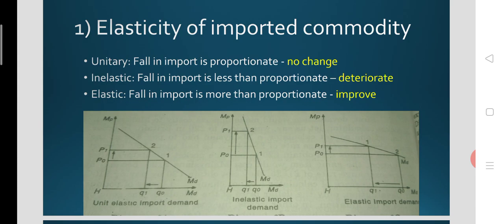That means this is a more than proportionate decline in import after devaluation. That means this could improve the balance of payments of the nation after devaluation only when the elasticity is greater than 1, or elastic demand.